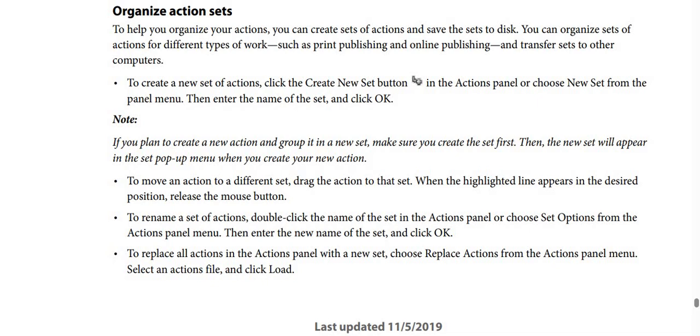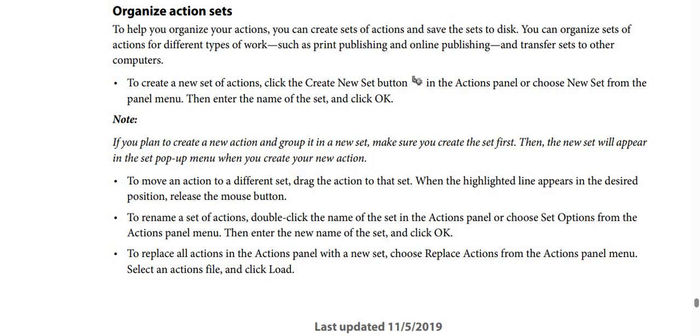And after that, to create a new set of actions, you should click the create new set button in the actions panel, or choose new set from the panel menu, and then enter the name of the set and then click OK. Note here and be careful in this point. By the way, if you plan to create a new action and group it in a new set, you should make sure that you create the set firstly, and then the new set will appear, by the way, in the set pop-up menu. And when you create your new action, to move an action to a different set, you should drag the action to that set. And when the highlighted line appears, by the way, in the desired position, you should release the mouse button.